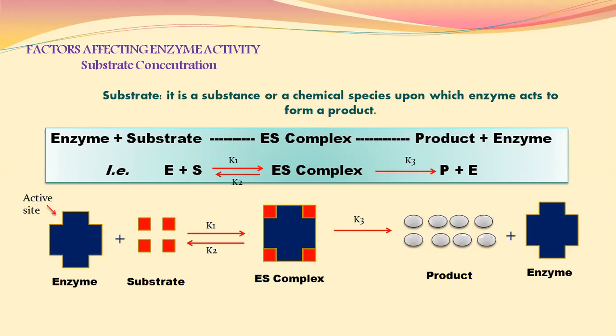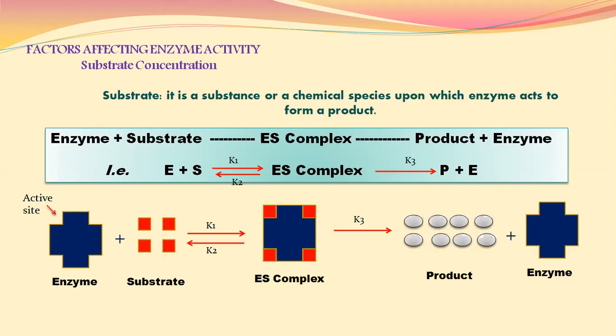Again, we are familiar with the simple equation, that is E plus S forms ES complex, and ES complex again gets converted into P, that means product, and enzyme is liberated. In between E plus S and ES complex, K1 and K2 are the intermediate rate constants or velocity constants, and in between ES complex and product formation, K3 is the rate constant. Now, this is the word-wise representation of an enzymatic reaction.